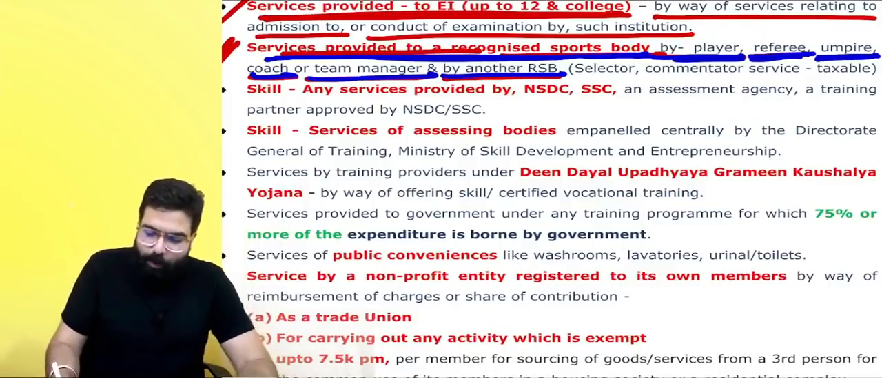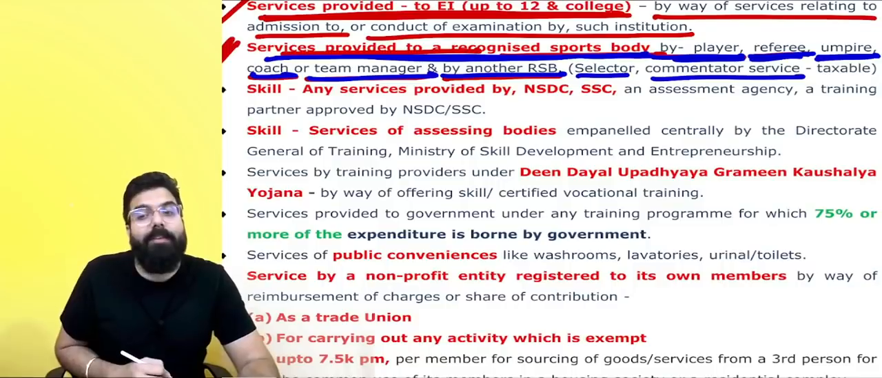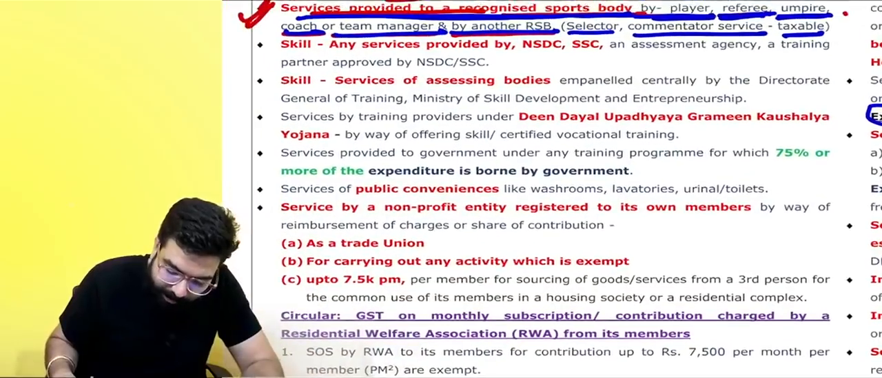But sir, for an example, selector is providing the service, taxable. Commentator services are provided to recognized sports body, taxable. Always remember all these are taxable.